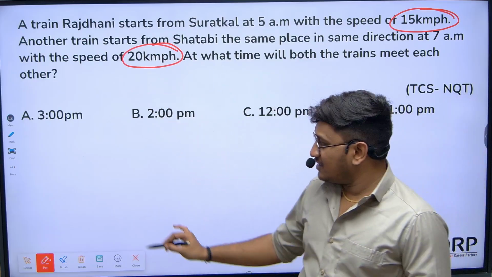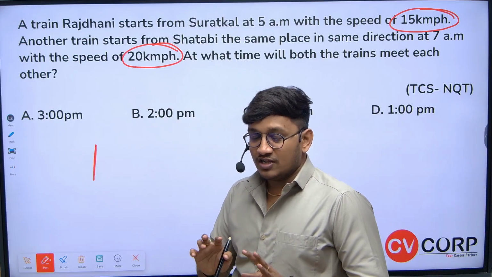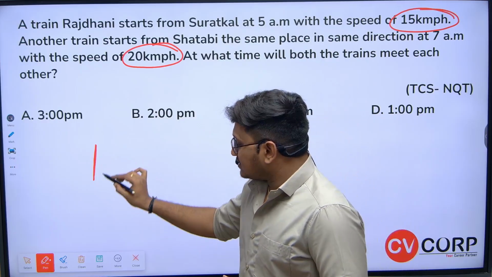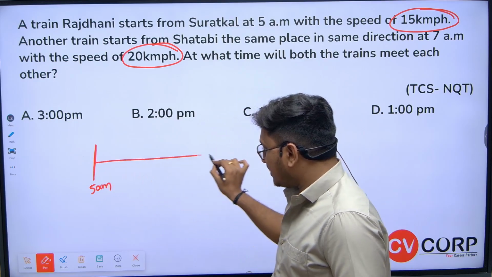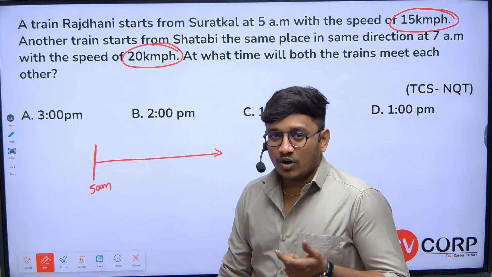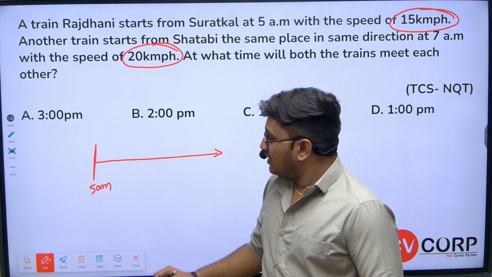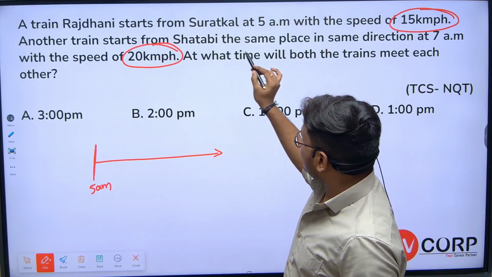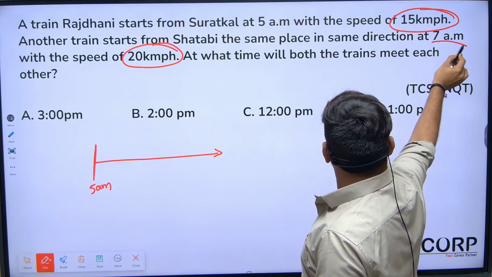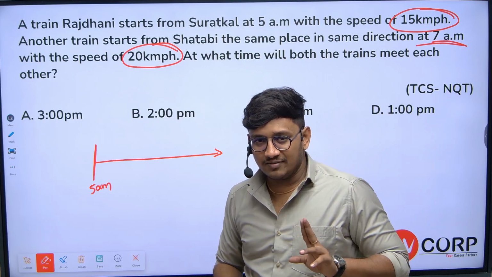Very simple, guys. Let's assume same place, different timings. Let's assume that there is a train which starts at 5 a.m. and started moving in this particular direction. What is the speed of the train? 15 kilometers per hour. Now, the second train starts at 7 a.m. What's the time difference here? 2 hours time difference, right?